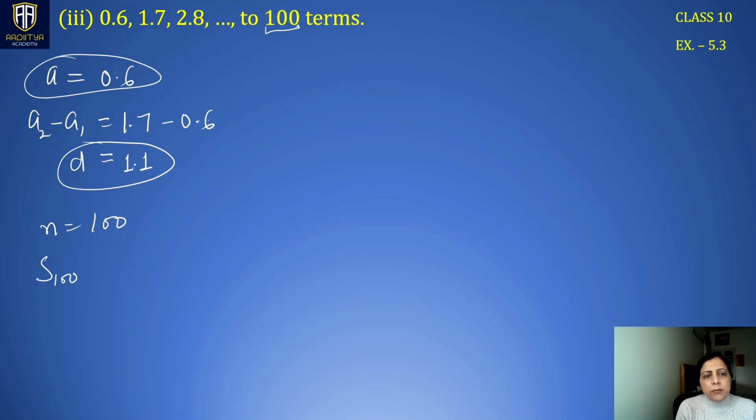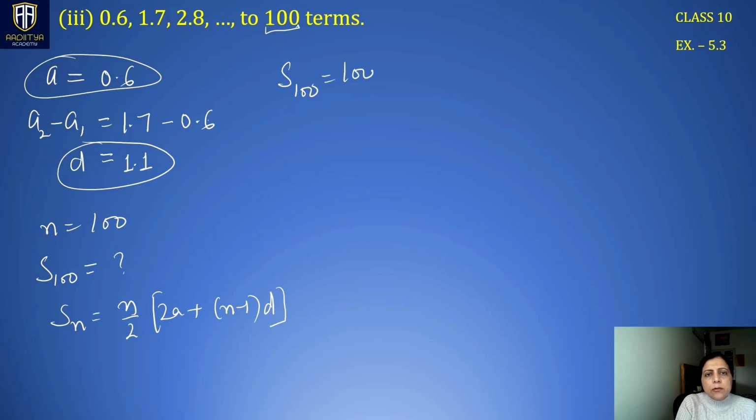So S100 is what we have to find. I first write the formula: n by 2 times (2a plus (n minus 1) d). Here n becomes 100 divided by 2, times 2 multiplied by a, where a is 0.6, plus 100 minus 1 times d, where d is 1.1.